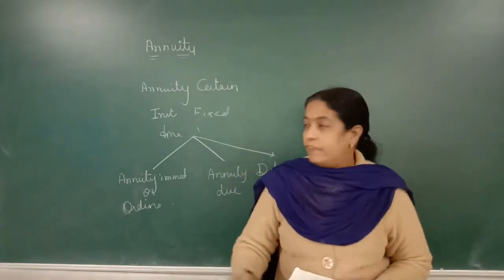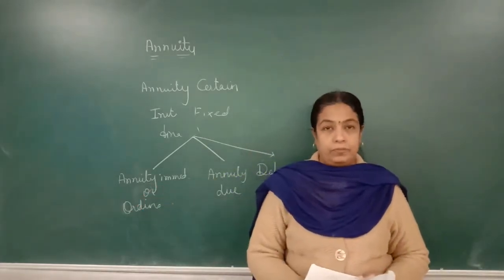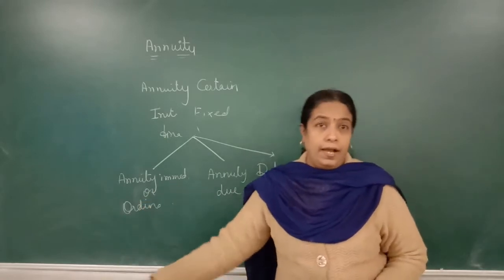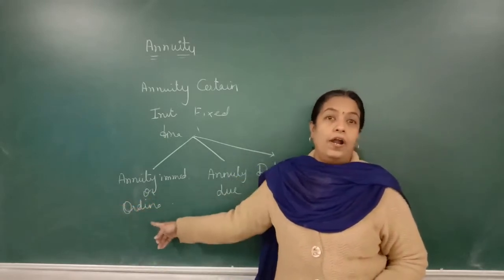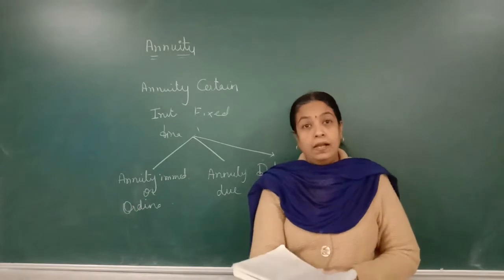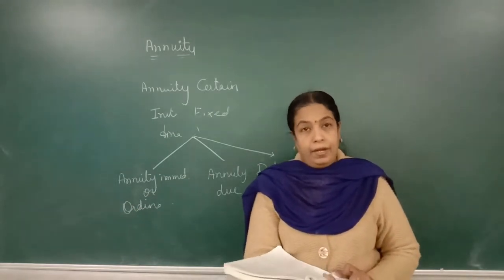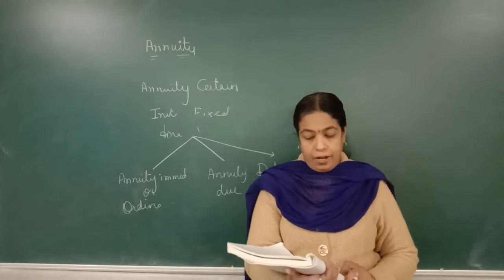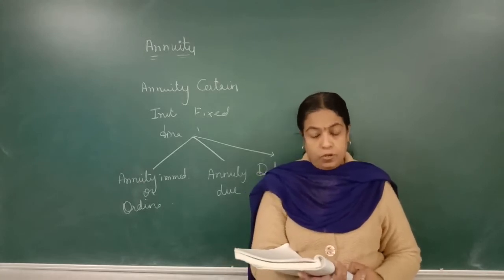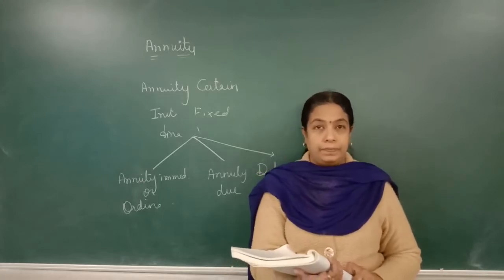Now we will see first what is annuity immediate, or अगर सिर्फ annuity दिया है means it is considered as ordinary annuity. I will just read the definition first. If the payment is made at the end of each period, it is called annuity immediate.